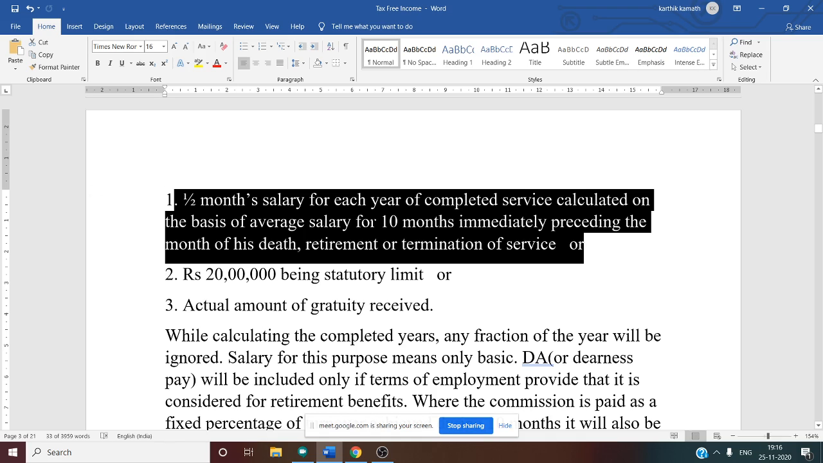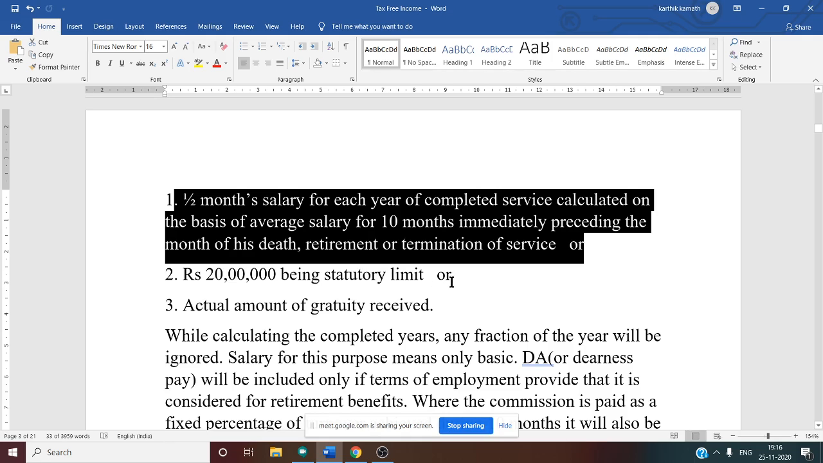Half month salary based for each year of completed service, calculated on the basis of average salary for the 10 months immediately preceding the month of death, retirement or termination of service. That means for gratuity, the month of retirement is not included, it is excluded.